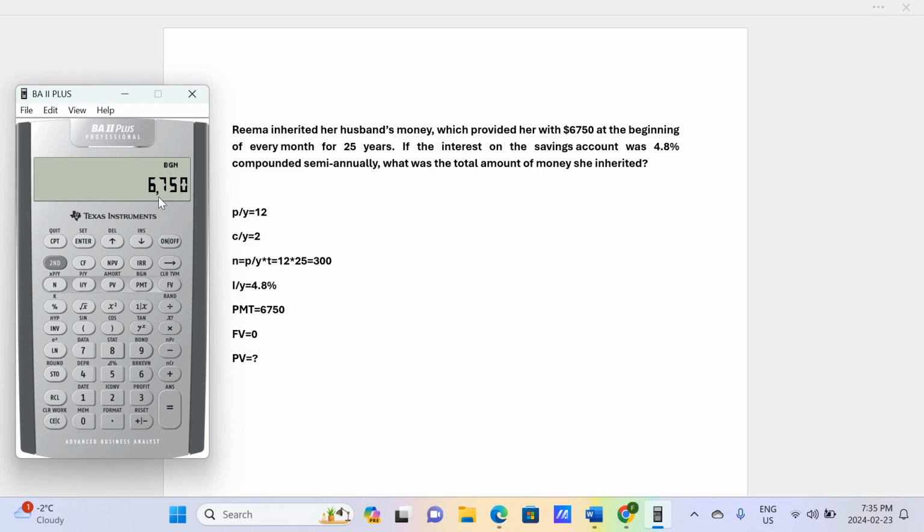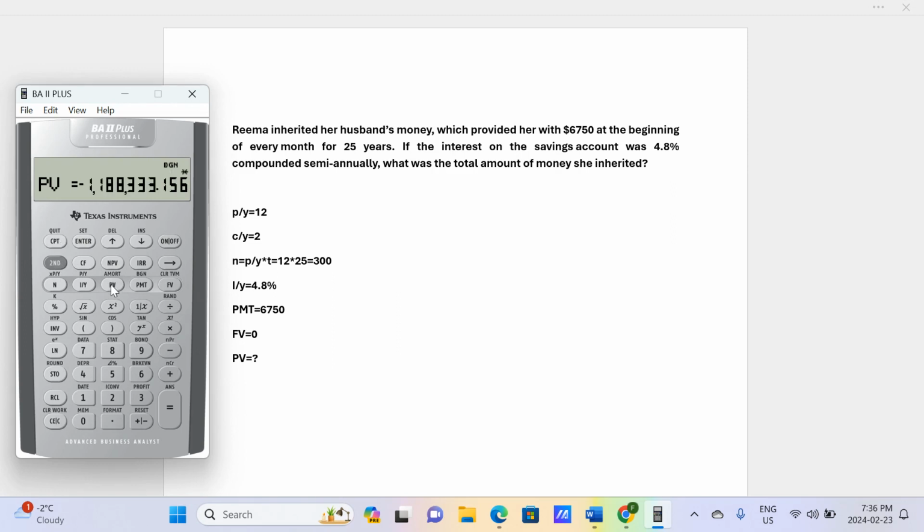Look at here, I entered payments as a positive number. Why? Because Rima receives the payments from the saving account. The saving account pays, but Rima receives the payment. The cash flow of the payments is positive. And after receiving all the payments, the balance in this saving account would be zero. So zero future value.